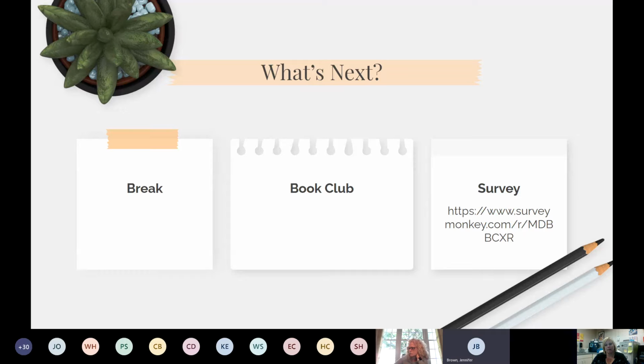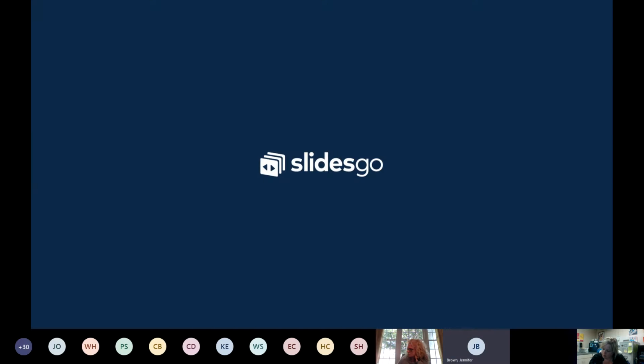Year 2, you need to go to that spreadsheet and fill out that form and put at least choice 1 and choice 2, remembering that the list that you can choose from is in the book club expectations link. It's at the bottom. And then at the end, after you've completed all of this, go to the bottom of your digital handout and click on the survey link and complete that for us so that we can see how we did and what we need to do better.